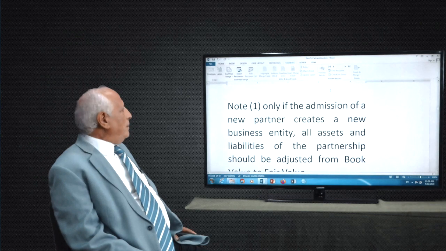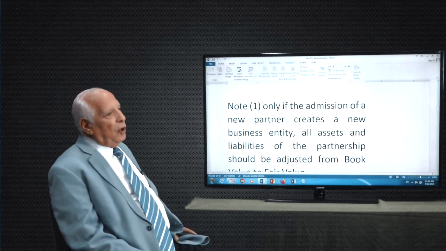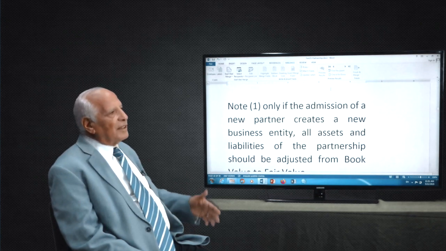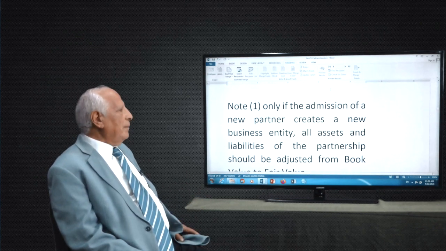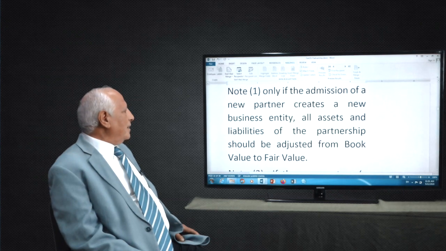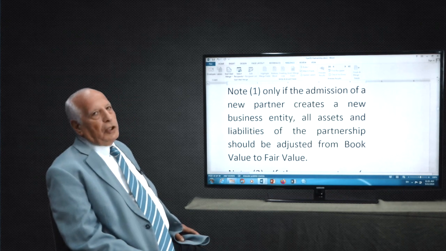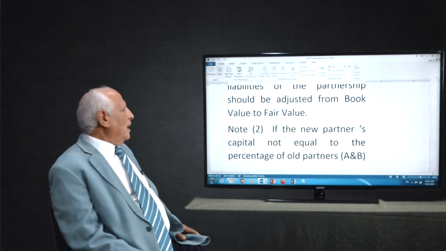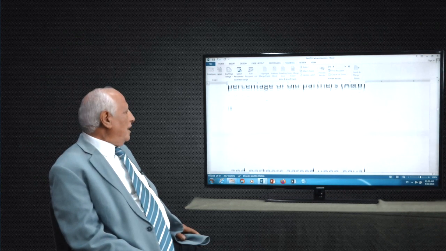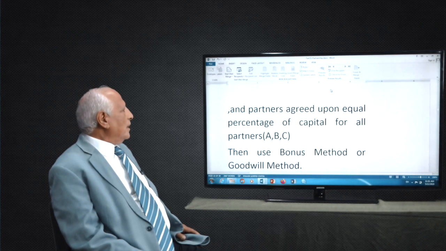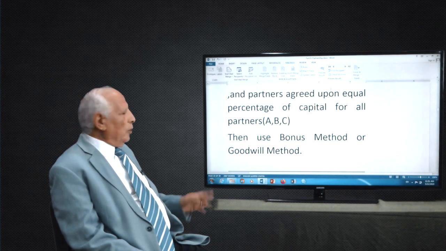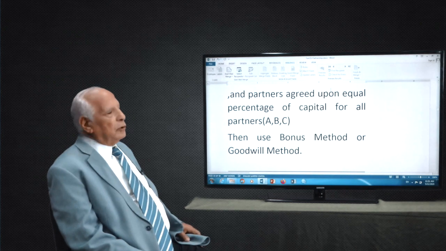Note, if the admission of a new partner creates a new business entity, that means you're going to establish another company with a different name or different business. In this case, we need to make adjustments from the book value of the assets and liabilities to fair value. If the new partner's capital is not equal to the percentage they talk about, in this case, they have to use this one here. They use the bonus method or the goodwill method. Okay.